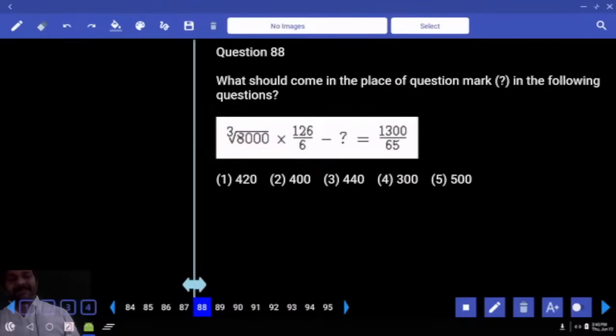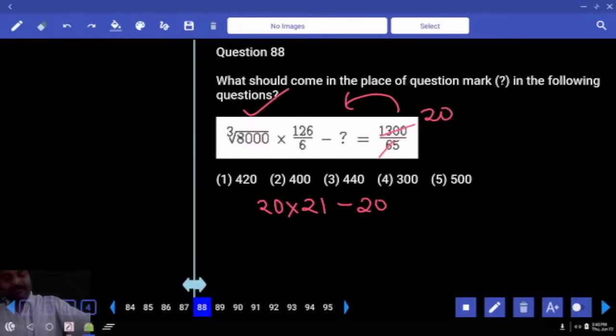X is on the left hand side, which is minus. Take that to the right hand side. Cube root of 8000, 20 into 126 by 6. 20. Left hand side minus x goes to the other side. Right hand side 65. How many times? 20 times comes to the left hand side, becomes minus 20 only. 420 minus 20, 400.